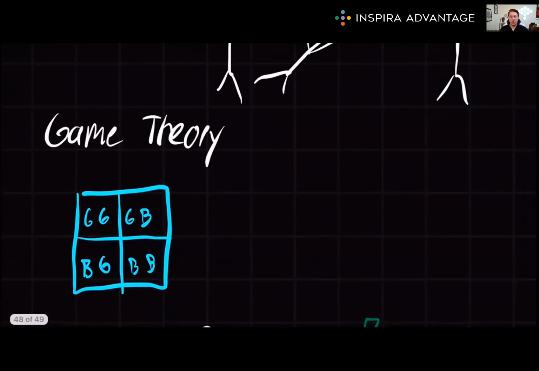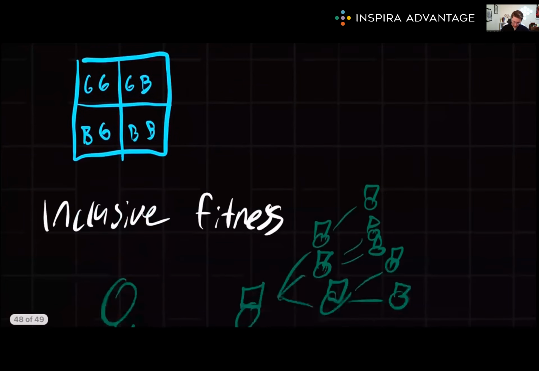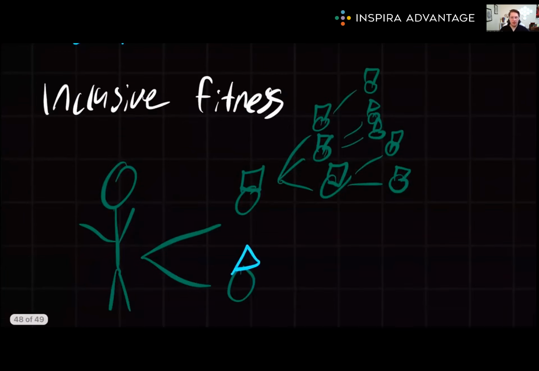Next up, we've got game theory, which attempts to explain decision-making between individuals as if they are participating in a game. This concept is often used to understand cooperation, competition, and negotiation in social settings. For example, in a medical team, game theory might help explain how different team members collaborate or compete for resources, recognition, or influence. Finally, we have inclusive fitness.